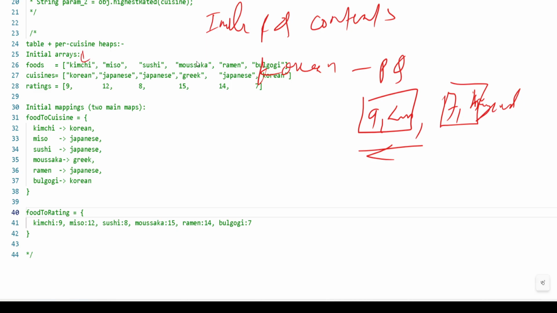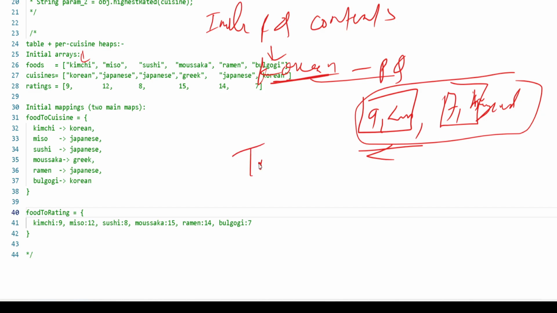Kimchi came first, then bulgogi. So these are Korean. So first we'll create the Korean priority queue where we'll store all the orders, and we'll see what is on the top. The top rated is 9 and it's kimchi, so this is on the top.